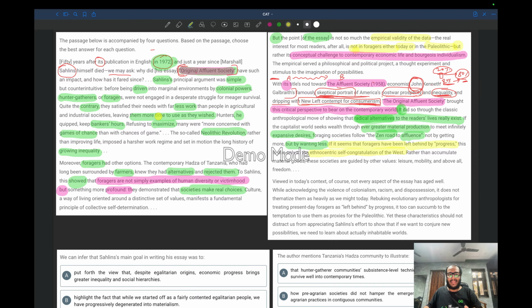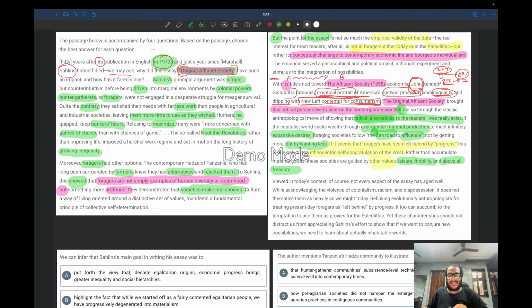And what it is, I think you are definitely sure about that. I'm thinking it is working less and doing whatever they want to do with their time. So rather than accumulate material goods, rather than storing gold and money, these societies are guided by other values. And what are these values? Leisure, free time, mobility. They can move wherever they want, like they can be wanderlust. And above all, freedom. Freedom is core to them.